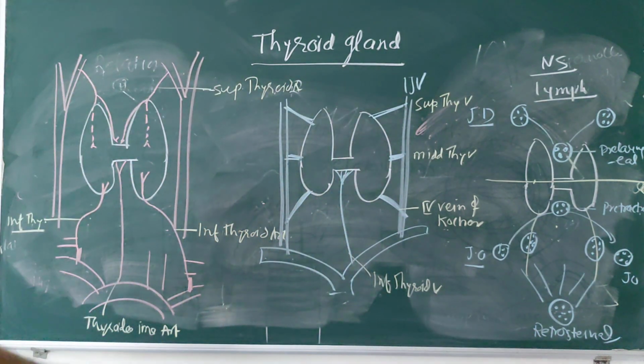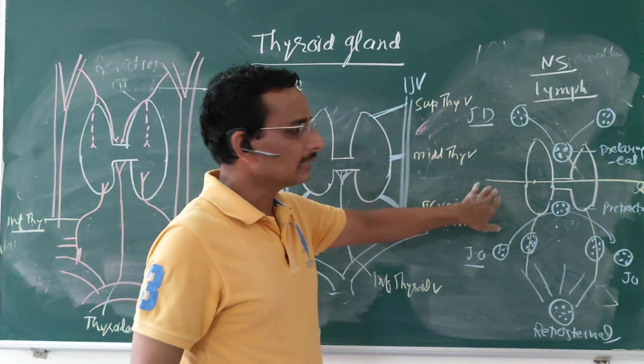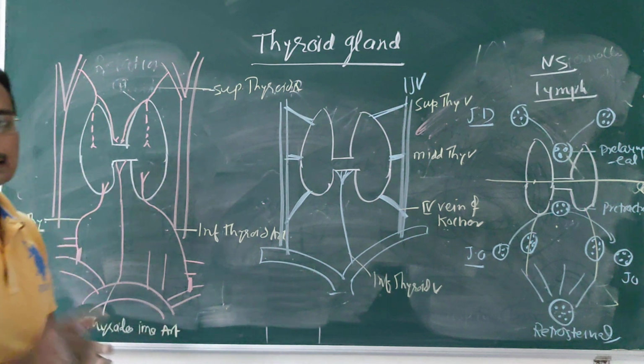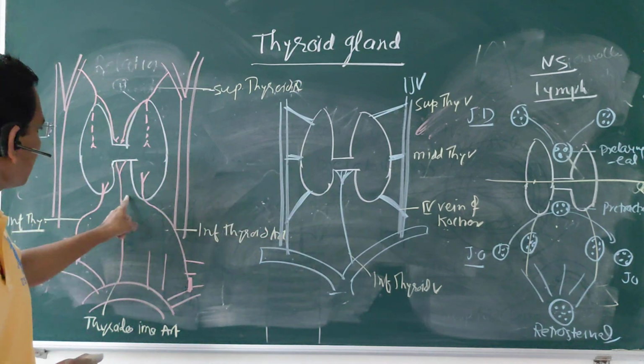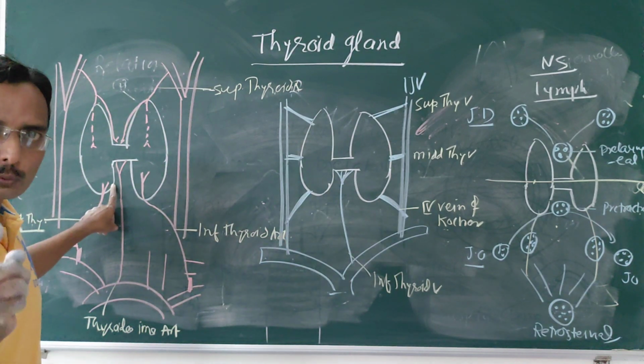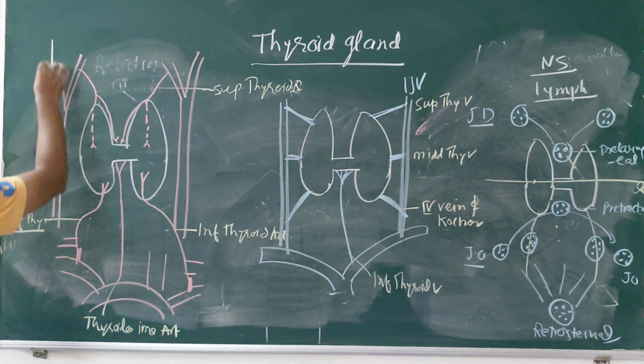Okay, so this is about your blood supply, venous drainage, nerve supply, and lymphatic drainage. We will see the relation of the laryngeal nerve along with the superior and inferior thyroid artery. So this is the vagus nerve.